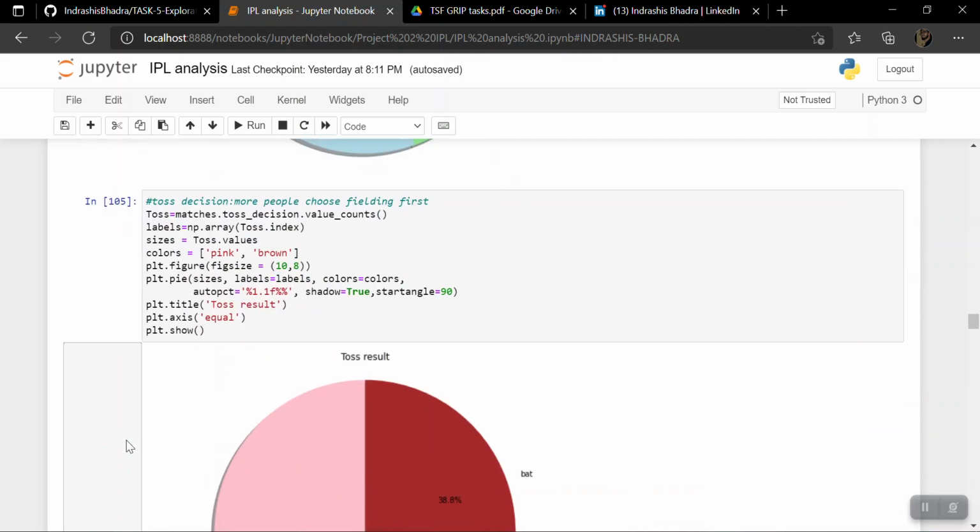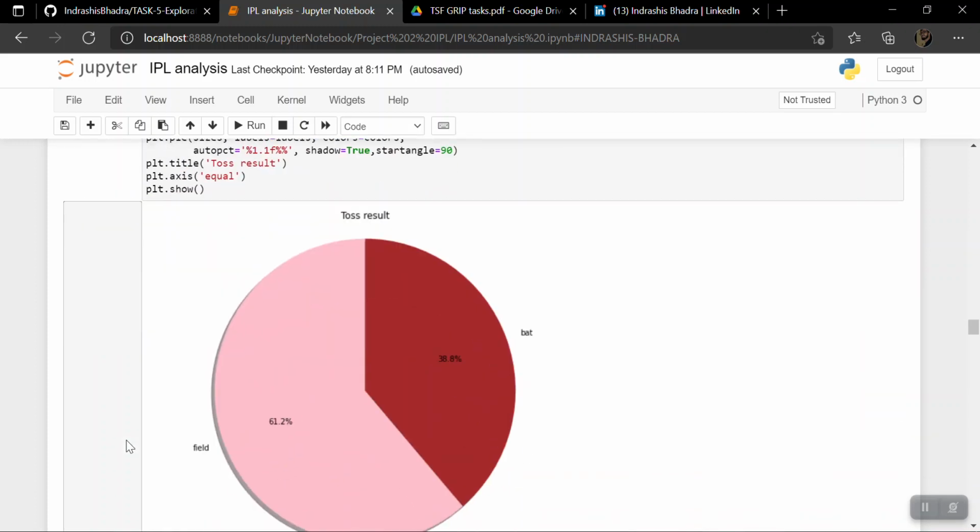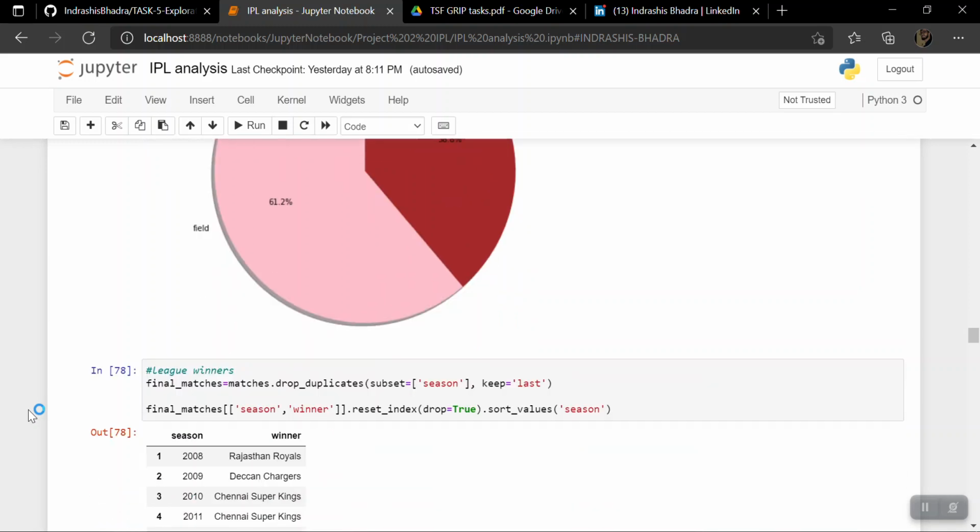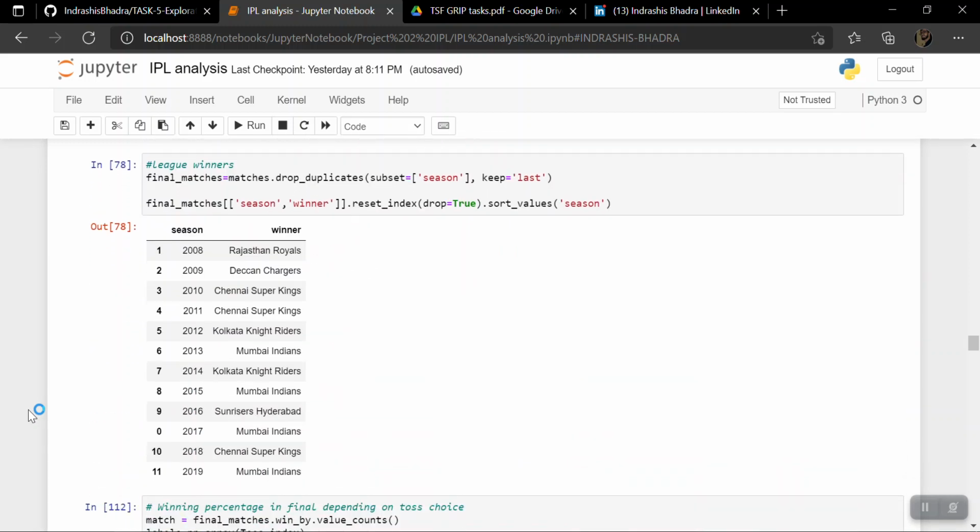So eventually, people tried to choose fielding first if they won the toss. This is like simple probability. Of course, most teams wanted to take their chances by fielding first, checking the opponent team with less scores, and then winning easily by chasing. Now, we see that the league winners since 2008 till 2019 have been represented in this table format.